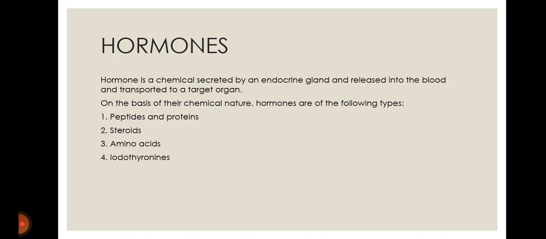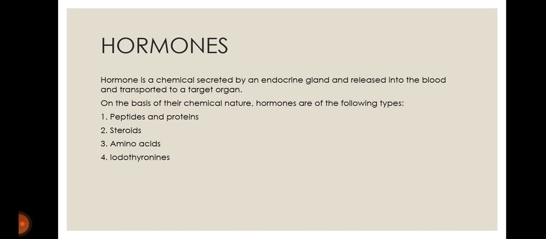Hormones. What are hormones? The classical definition of hormone is as follows. A hormone is a chemical secreted by an endocrine gland, released into the blood, and transported to a distantly located target organ. The current definition says hormones are non-nutrient chemicals that act as intercellular messengers and are produced in minute quantities. On the basis of their chemical nature, hormones are as follows.